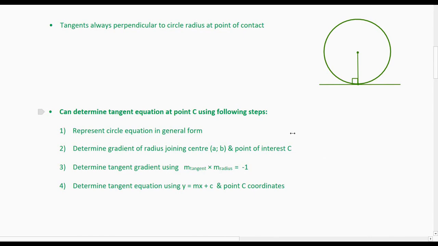First, you represent the circle equation in the general form. Then, you determine the gradient of the radius joining the center point with coordinates A and B and the point of interest C where the tangent touches the circle. And third, you determine the gradient of the tangent using the fact that the product of the gradient of the radius and the gradient of the tangent is equal to -1. And since you just determined the gradient of the radius, you can rearrange and solve for the gradient of the tangent. And lastly, you just combine all this information and determine the tangent equation using y equals mx plus c and the coordinates of the point of contact C. And that's everything.